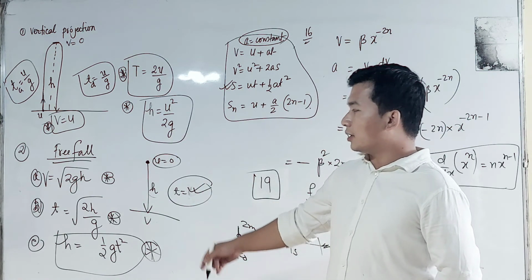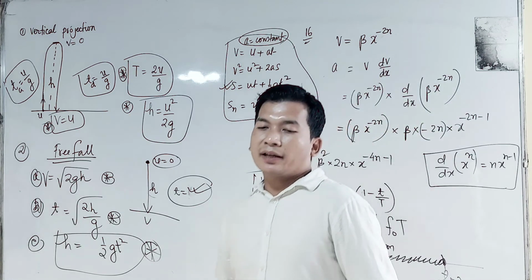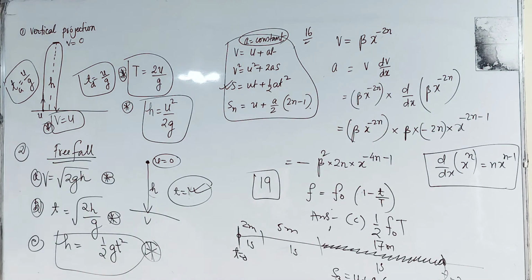If time is given, then we can easily find out the height. If height is given, then we can easily find out the time by using these two different sets of formulas. So let us start with our questions. Question now.